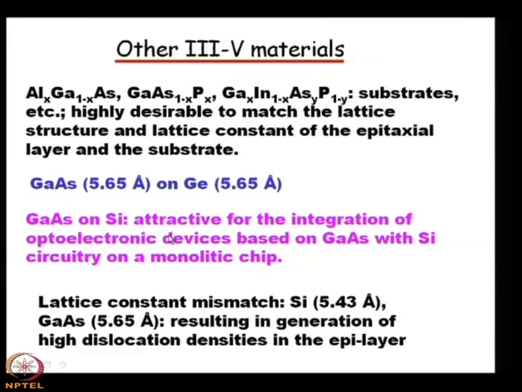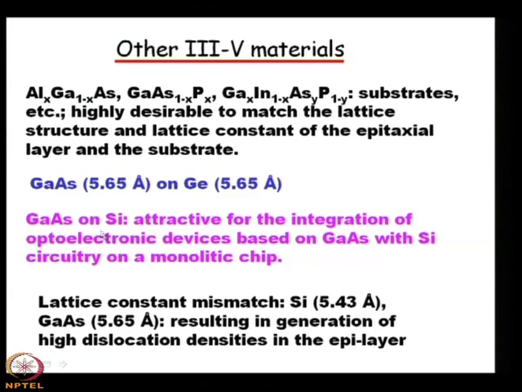Because it is attractive for the integration of optoelectronic devices based on gallium arsenide with silicon circuitry on a monolithic chip, because all these chips are made of silicon, and those chips are essentially integrated circuits, where there is no scope of integration of optoelectronic devices, that means a light emitting diode or a detector or laser, and that is possible if one can make gallium arsenide on silicon, because silicon will give you better electrical characteristics for integrated circuits, because of the mature process technology, it is the most important material for IC technology, and gallium arsenide is the most important material for optoelectronics that we have discussed now.